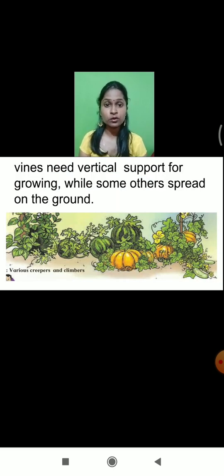Students, one more category we had learned is vines. What are vines? You know that the stems of vines are very weak. They are not able to grow properly. So these vines need either vertical support or horizontal support for growth and development. Am I right? Examples of vine plants are watermelon, pumpkin, money plant, and grape plants. Vines require additional support for their growth and development as their stems are very weak.